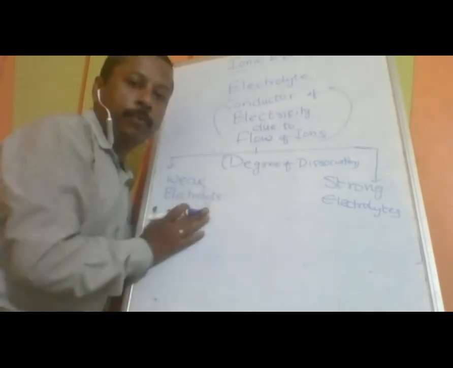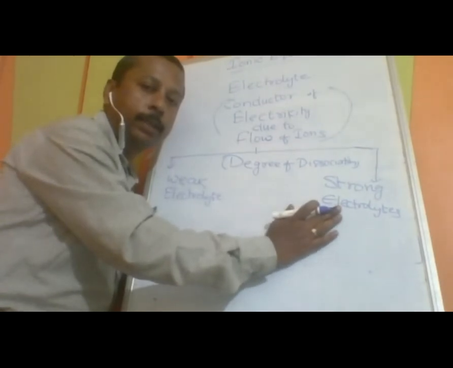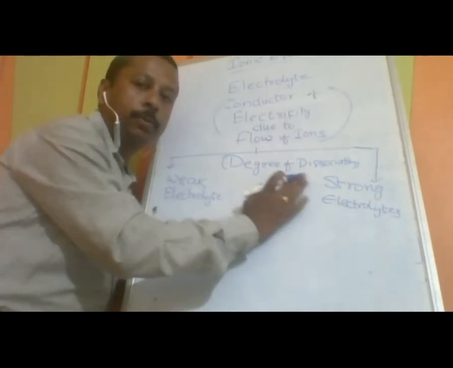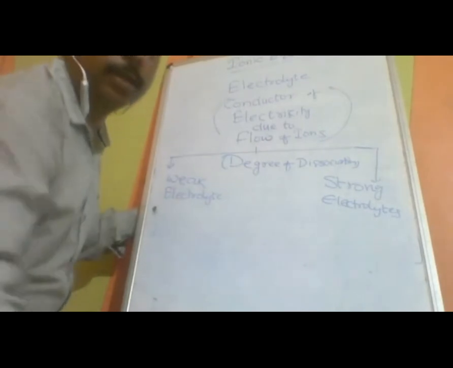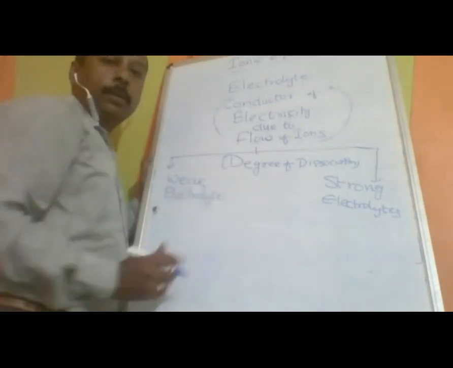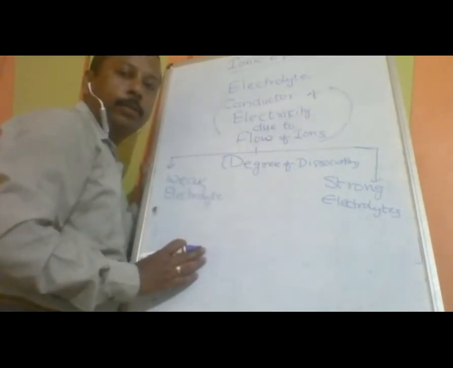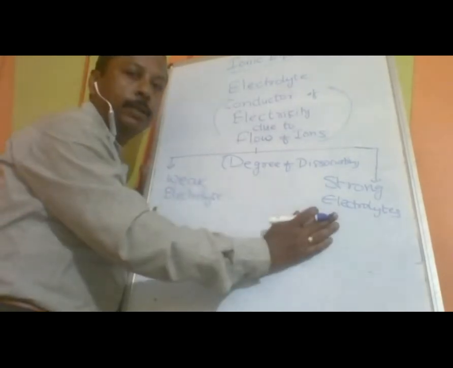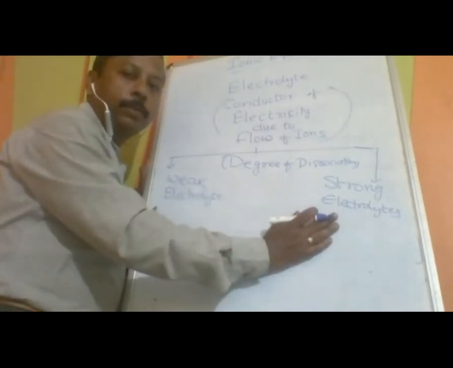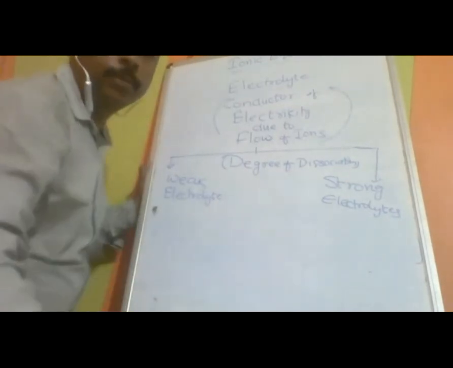Before studying weak and strong electrolytes, you should know what the degree of dissociation is. First we should study the degree of dissociation.